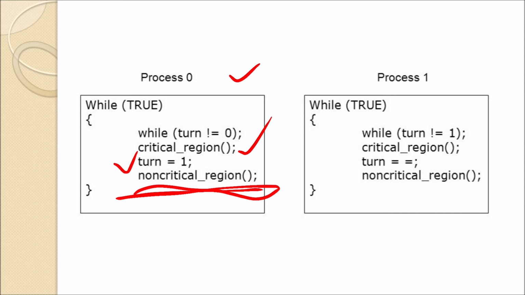Now what happens with process 1? While turn is not equal to 1, it keeps executing the while loop. Whenever it becomes 1, it enters the critical region, executes it, again changes the value of turn, and enters its non-critical region.